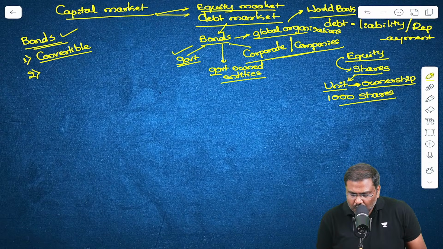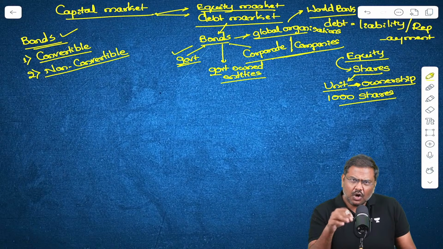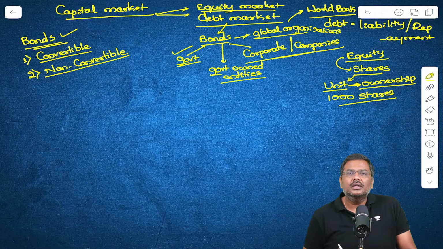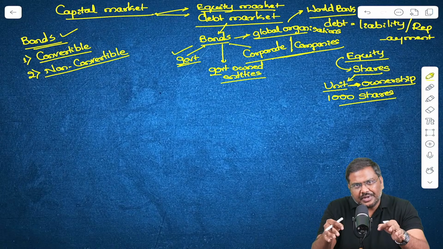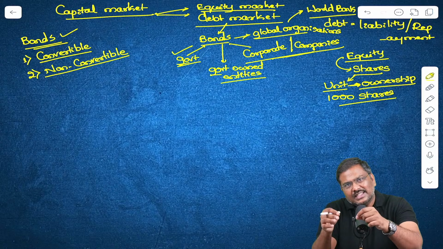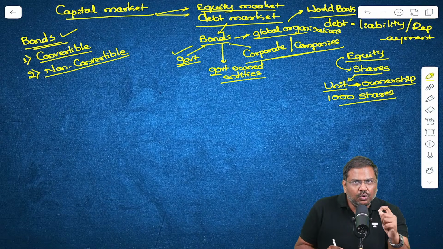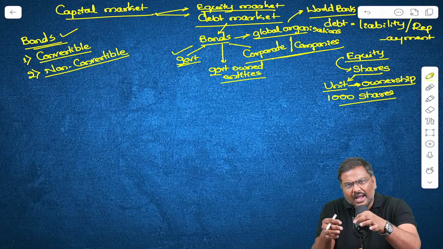Then there can be non-convertible bonds as well. What is the basic idea of a non-convertible bond? A non-convertible bond simply means these are issued as bonds and upon maturity these will be redeemed as bonds.